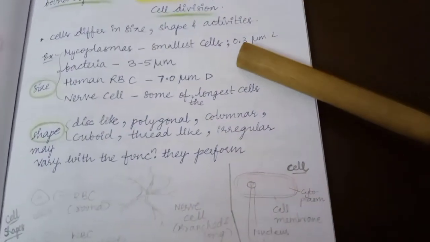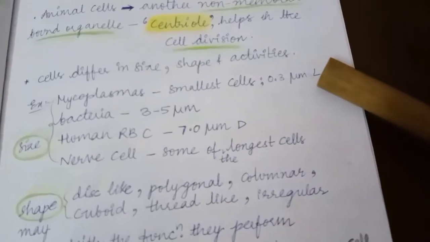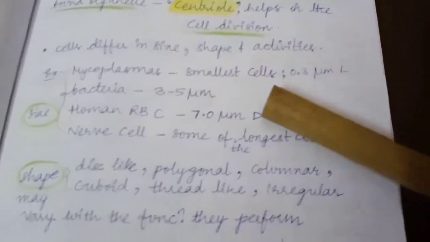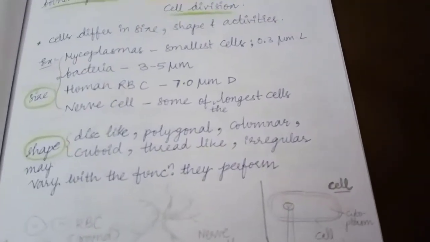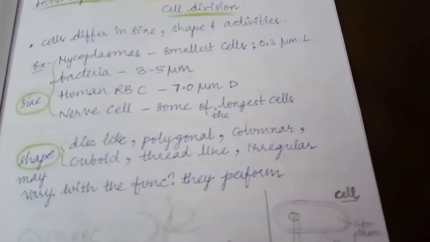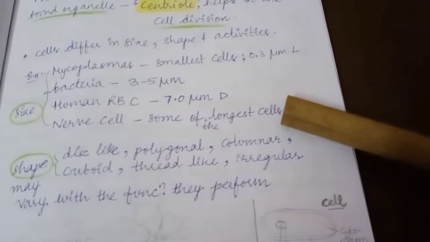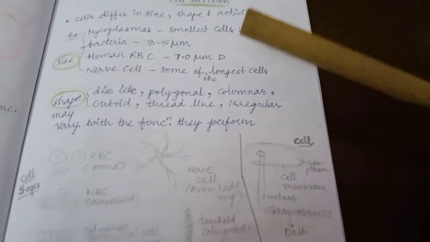Mycoplasmas are the smallest known cells, which is 0.3 micrometer in length. Bacteria are comparatively bigger. Human RBC is 7 micrometer in diameter. Nerve cell is some of the longest cells. So shape and size may vary with the function they perform.